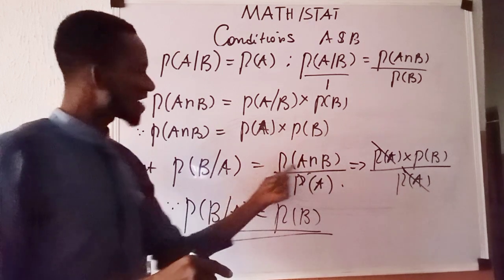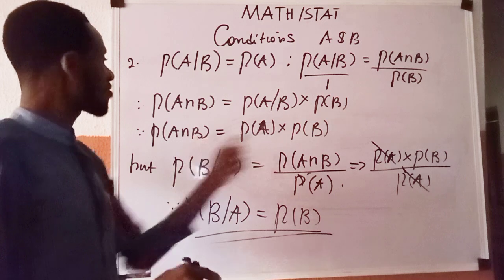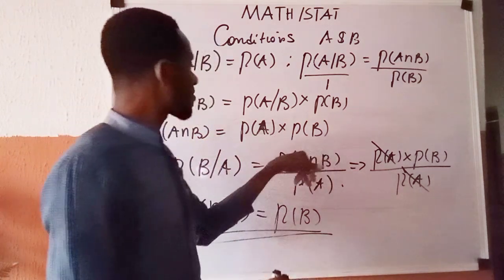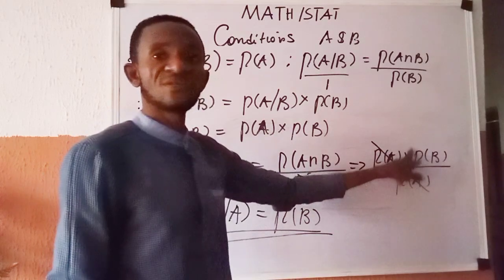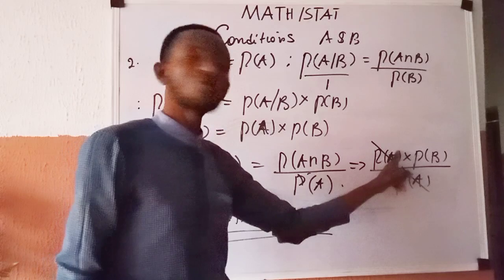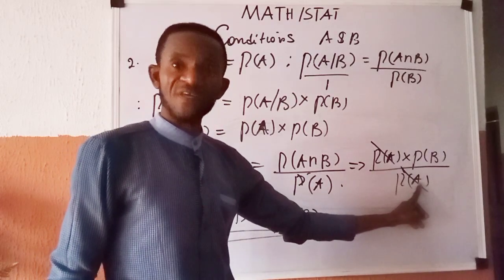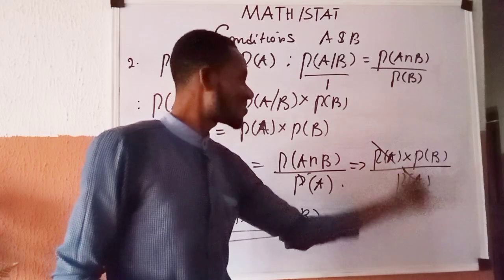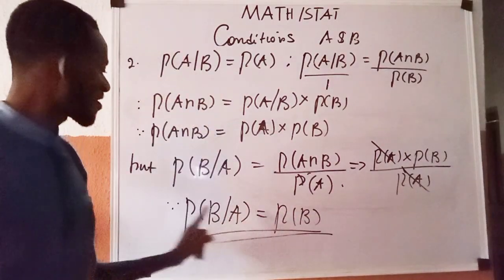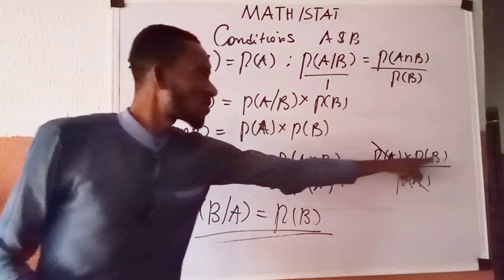But then if you watch here, the numerator says P of A intersection B, and this can be expressed like this. So in place of this numerator here, I express it now with this, all over the denominator, which is P of A. And that makes P of A a numerator and P of B, P of A at the denominator. So when this P of A cancels this P of A, what is left here is P of B. And if you return here, you find out that the probability of B given A is now the probability of B.